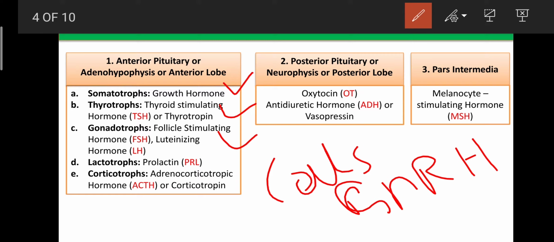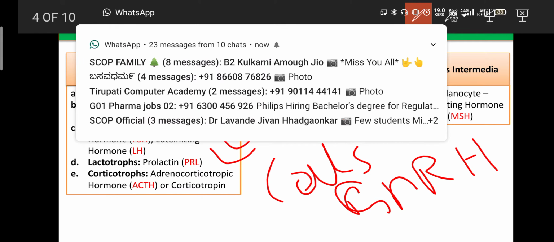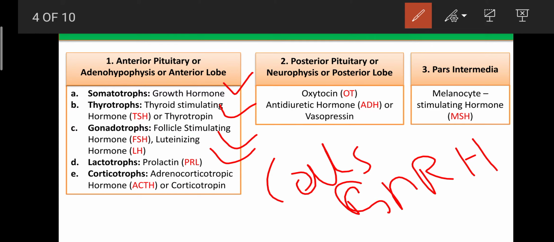And the fourth kind of cells is known as the lactotropes. The lactotropes also receive a hormone from the hypothalamus, the prolactin releasing hormone or prolactin releasing factor. That factor reaches the anterior lobe, and in the anterior lobe it reaches the lactotropes. Then the lactotropes are involved in the synthesis and release of prolactin.